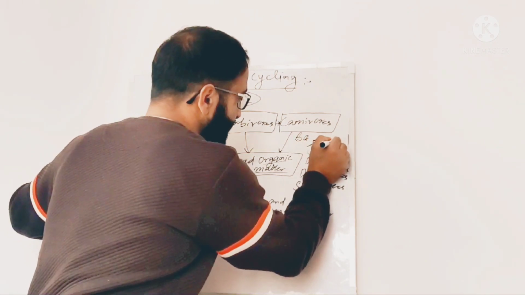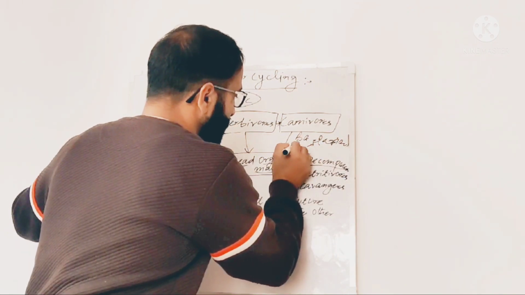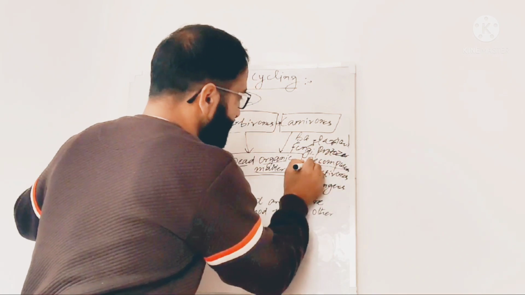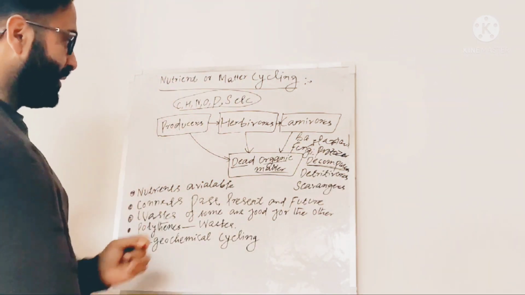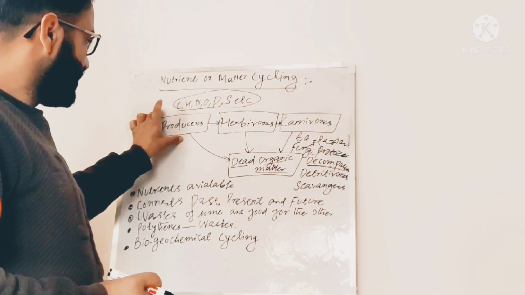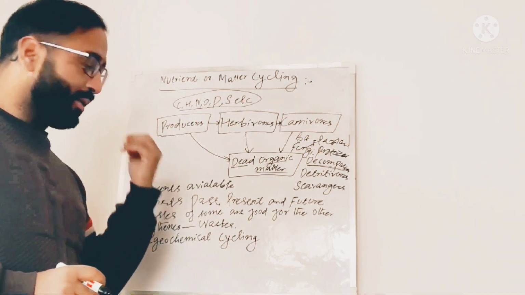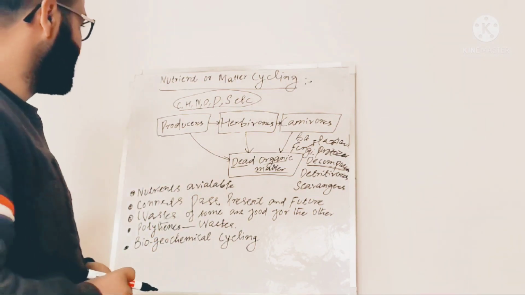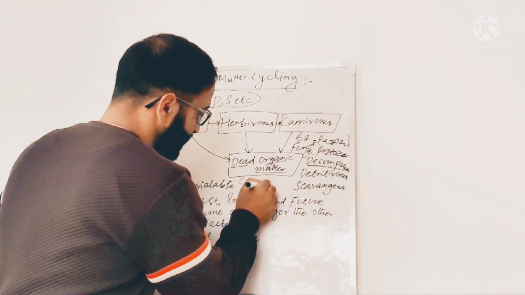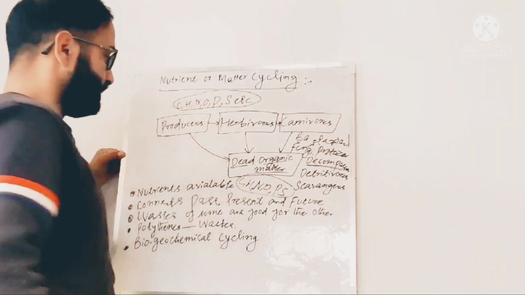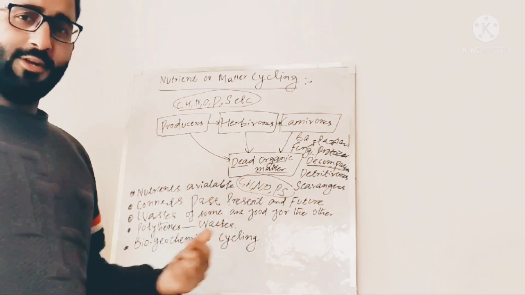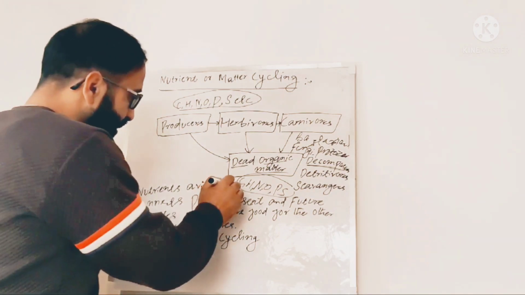What these decomposers do is convert the complex organic substances present in plant producers, herbivores or carnivores into simple inorganic substances like carbon, hydrogen, nitrogen, oxygen, phosphorus, sulfur, etc. These, in different forms, are nutrients of the plants.